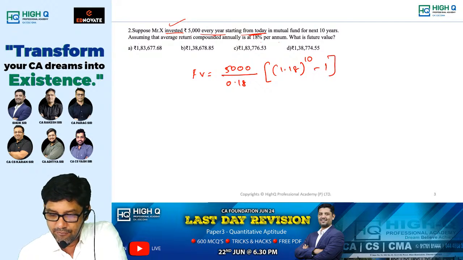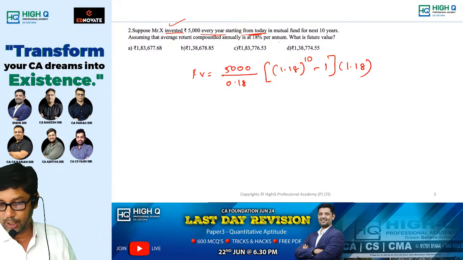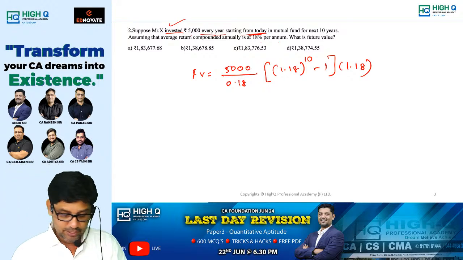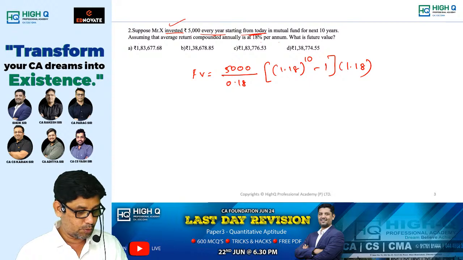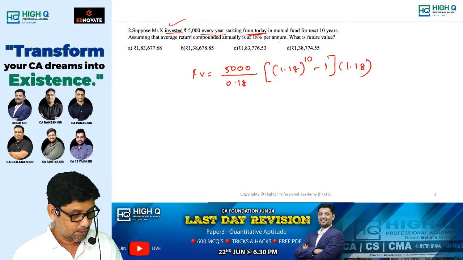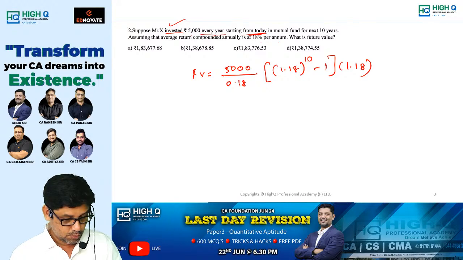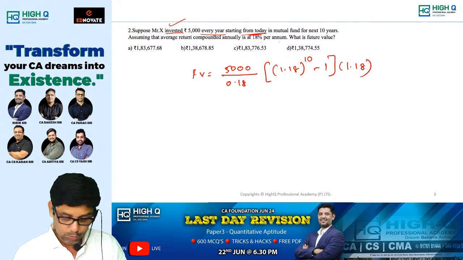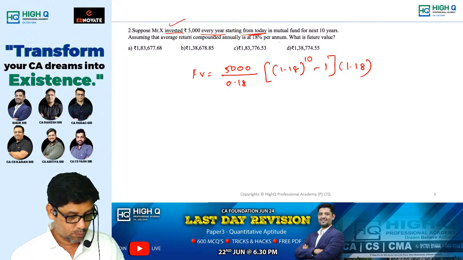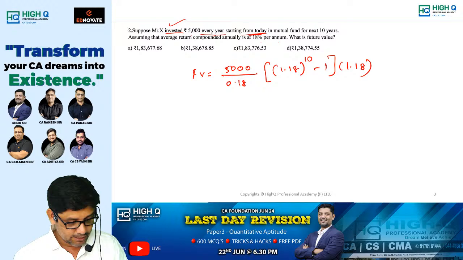Since it is starting from today, we have to multiply by 1.18. So what exactly is the answer? First, 1.18 to the power 10, minus 1, into 1.18 into 5,000 divided by 0.18, which is equal to 138,775.